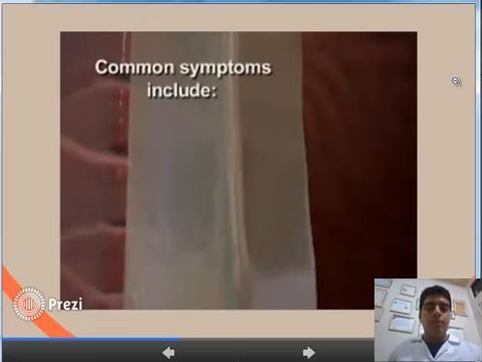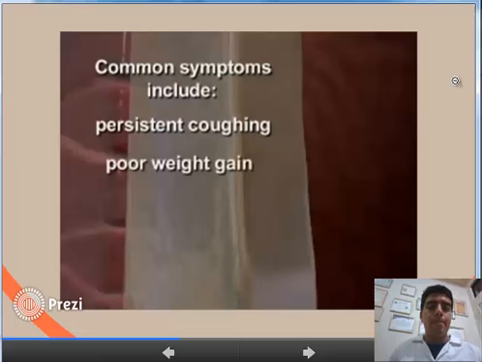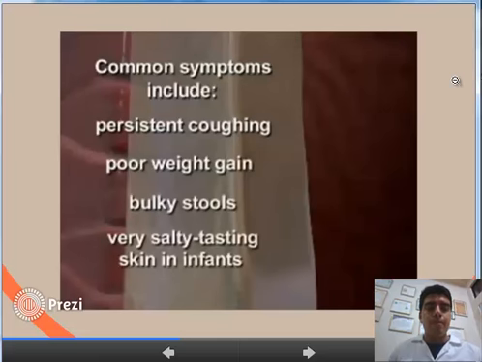Common symptoms of cystic fibrosis include persistent coughing, poor weight gain, bulky stools, and very salty tasting skin in infants.